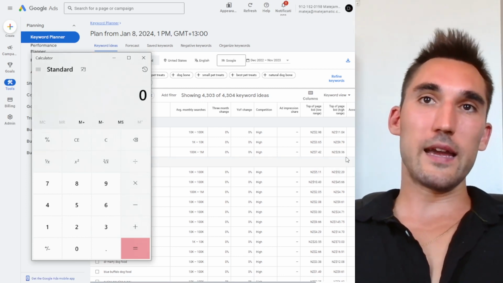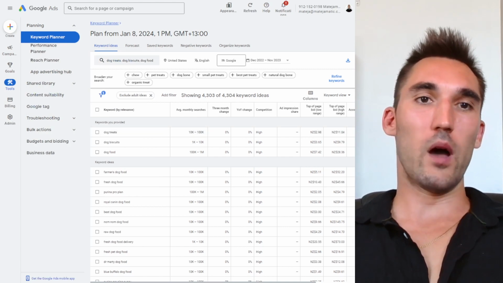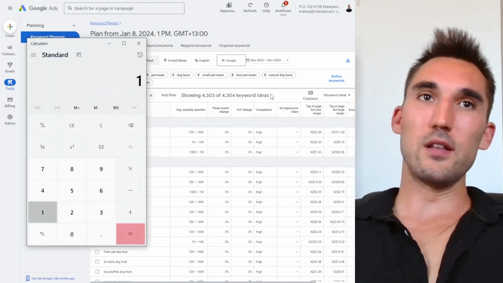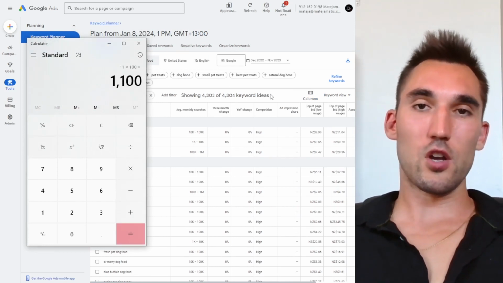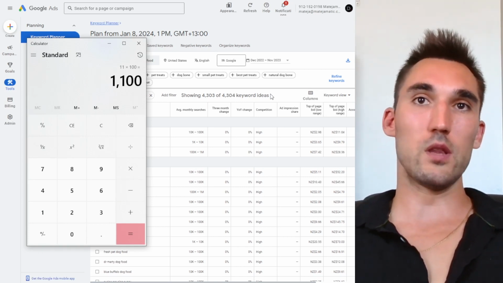Typically, what I like to do is I go to the worst case scenario, which is the higher one, and calculate that one. So let's say, for instance, we want to run dog treat ads. They're $11 each, and you need 100 to get one sale. It's going to cost you $1,100 to make a single sale if your conversion rate's only 1%.